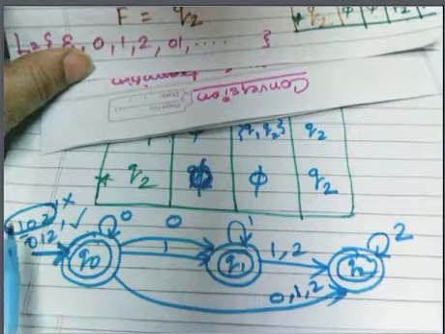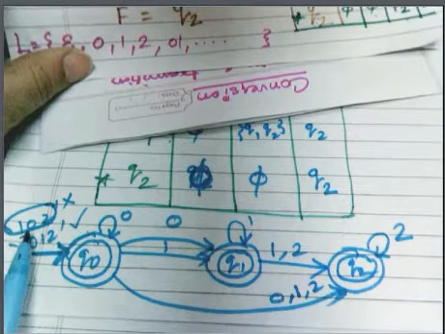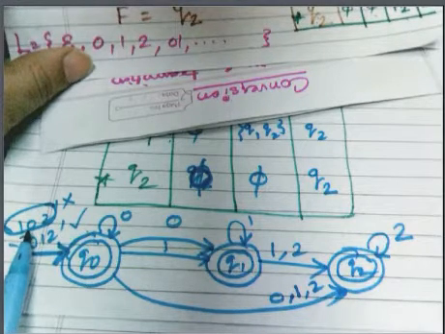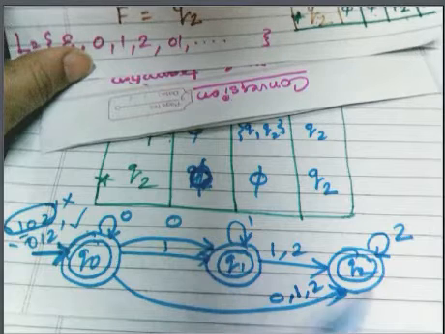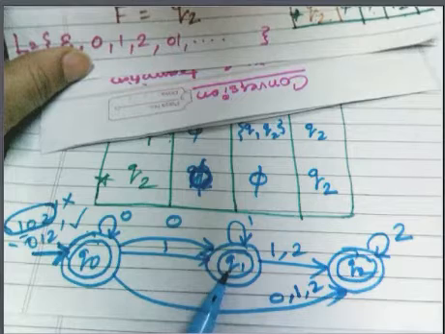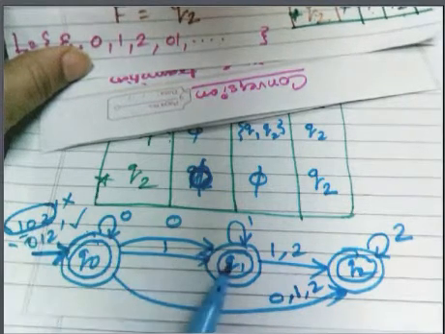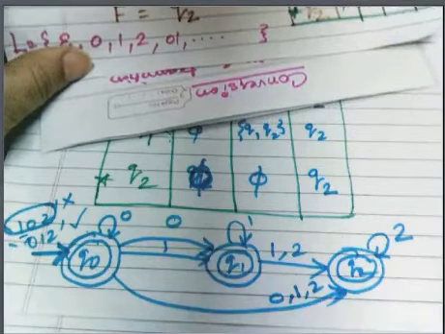You have read 1, you are in Q1, but when you are reading 0, there is no move available, so you are getting trapped in Q1. Since the whole string is not read, you are saying that it is not acceptable.